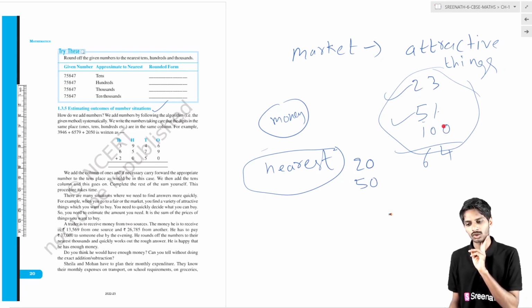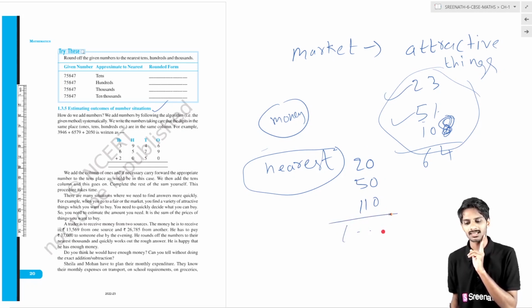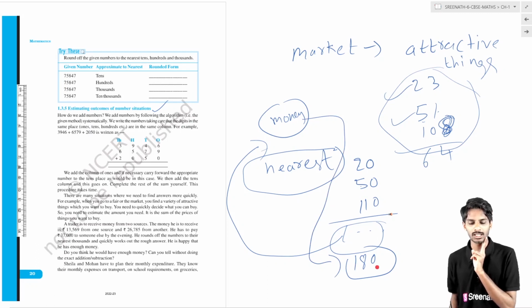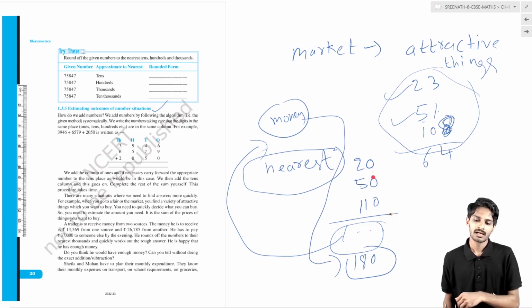If a toy is 108 rupees, you round it to the nearest 100, that is 110. If you simply add them, 50 plus 20 is 70, 70 plus 110 is 180. So if you have 180 rupees in your pocket, you can attempt to buy it.